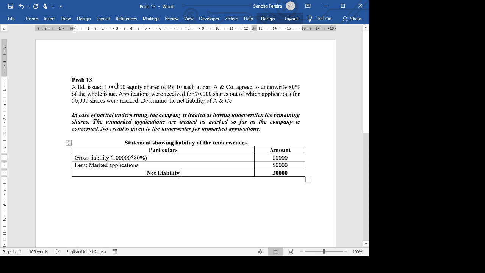the company. Okay, and applications were received for 70,000 shares. Now, out of 70,000, 50,000 have gone in favor of the underwriter. The remaining 20,000 are unmarked. Okay, so those 20,000, actually the company has already done its responsibility. The responsibility of the company is already fulfilled because out of 1 lakh, 80,000 was the underwriter's responsibility, 20,000 was the company's. And 20,000 has already been received here because out of this we have already taken 50,000. So the entire responsibility of the company is done.